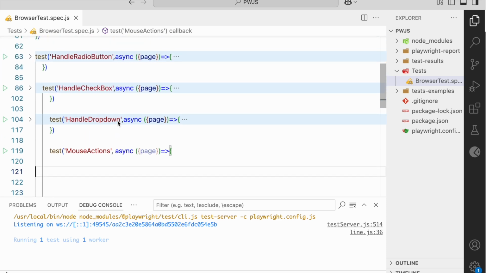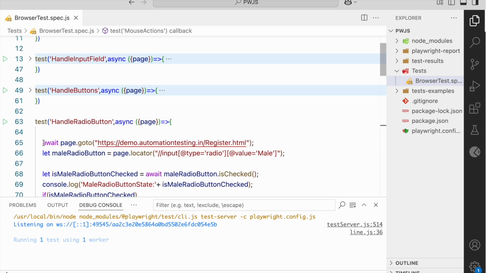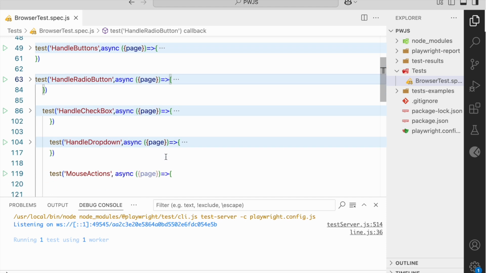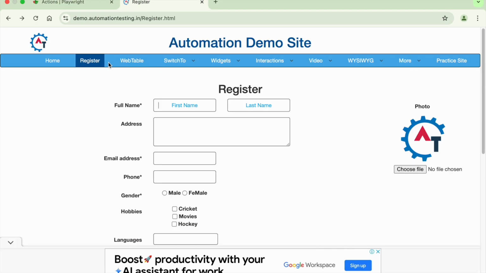So here, let me copy one. Okay, so let me copy this line. Now what we will do, we will come to this demo site, and here you can see what we will do. So basically first we will left click on this button. A normal click, you can assume as a left click of the mouse button.